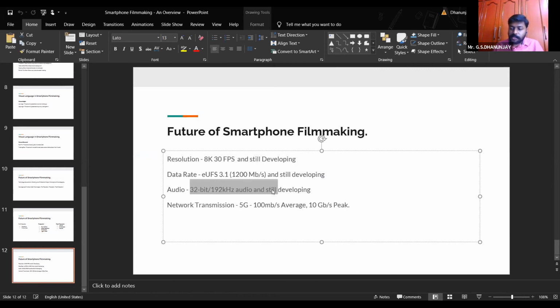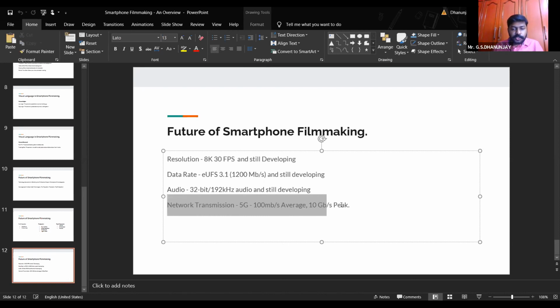Audio, it's fantastic. My LG G7 records beautiful stereo audio. And the reason why I bought this phone recently, even after being a 3 years old phone, is that I got it 2 months ago just because I wanted to see how it works. Just because I wanted to experiment with different smartphones.